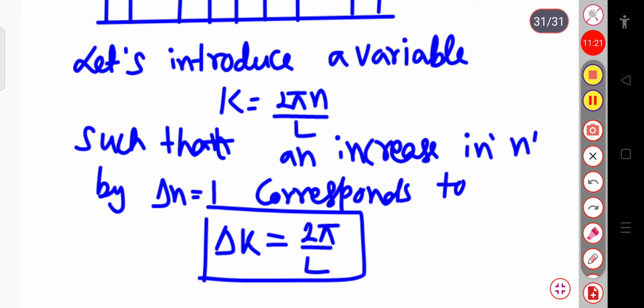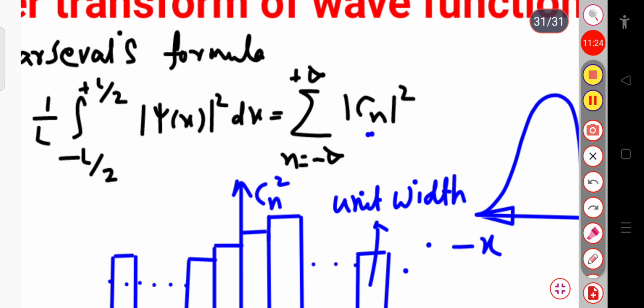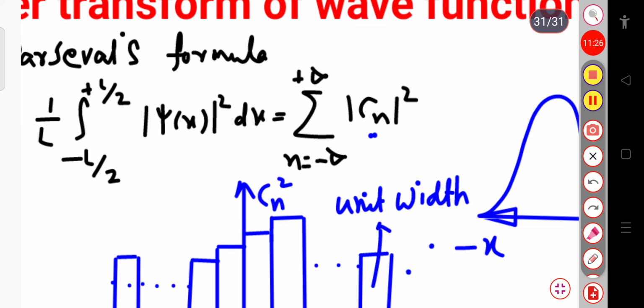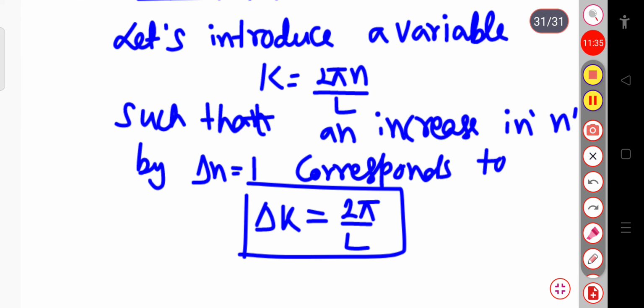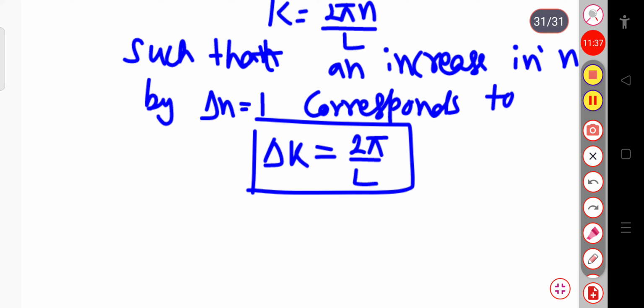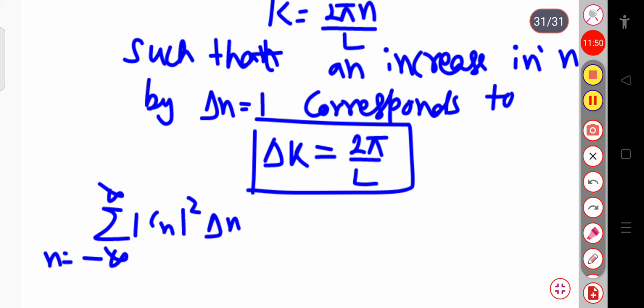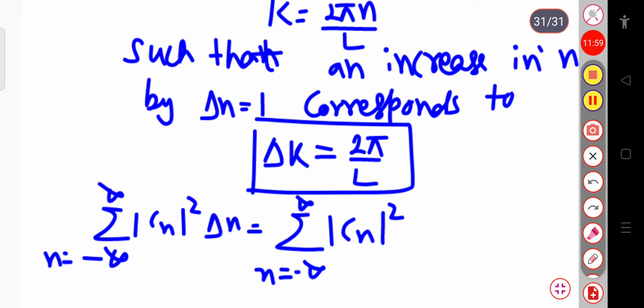Now in this representation we can see the modulus of Cn square delta n. Since delta n equal to 1, here I can multiply this with delta n. So we can write the summation over n equal to minus infinity to plus infinity of modulus of Cn square delta n, equal to the sum of modulus of Cn square into 1.